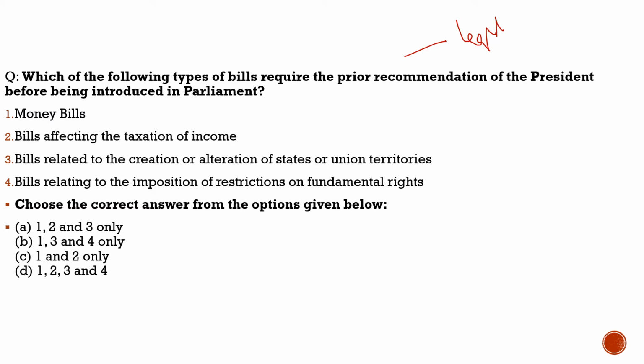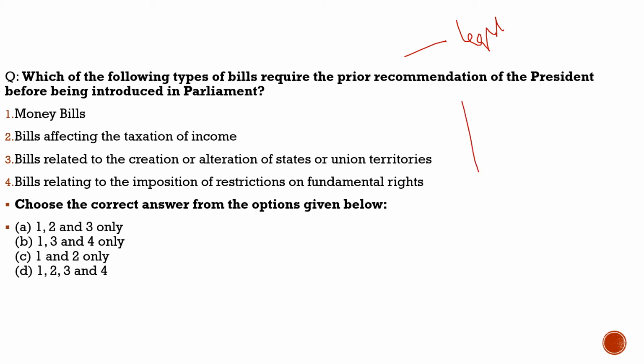In the legislative powers of the president, or parliamentary powers of the president, there are few bills which, when introduced, need the prior recommendation of the president. So here we need to know which bills need the prior recommendation of the president. First, the introduction of a bill related to the formation of a new state.